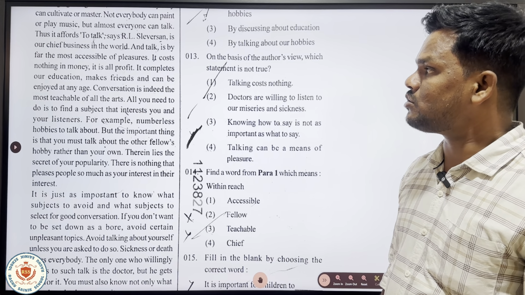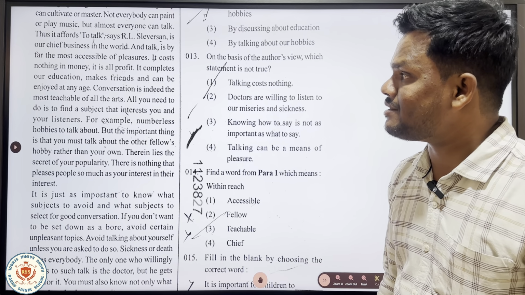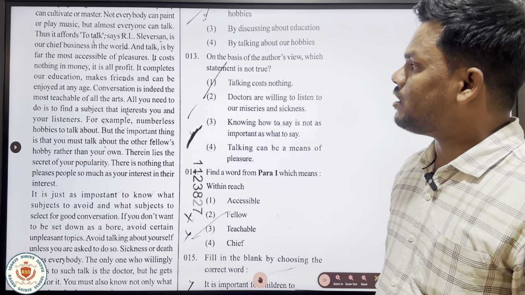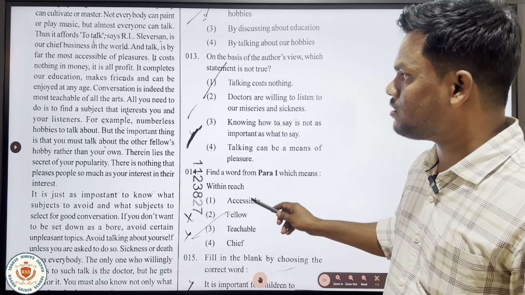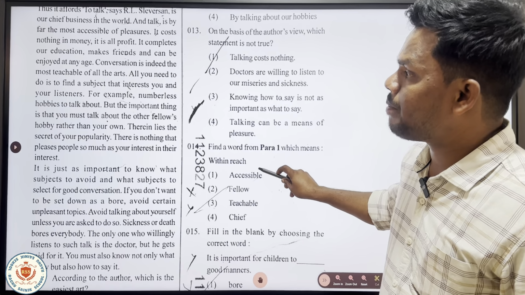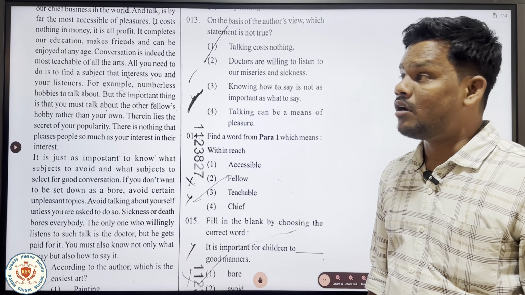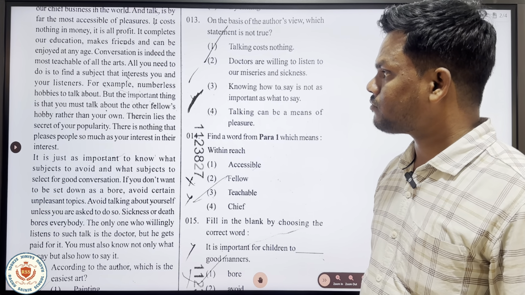Thus it offers to talk, says Robert Louis Stevenson, is our chief business in the world. And talk is by far the most accessible of pleasures. It costs nothing in money. It is all profit. It completes our education, makes friends, and can be enjoyed at any age.